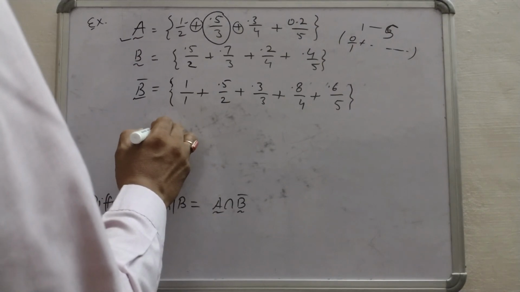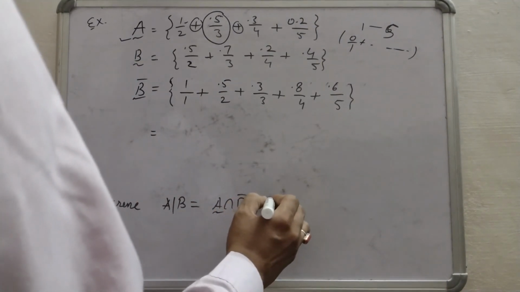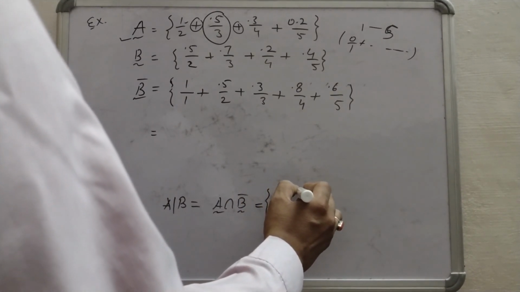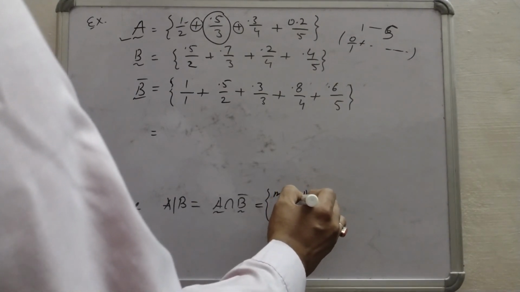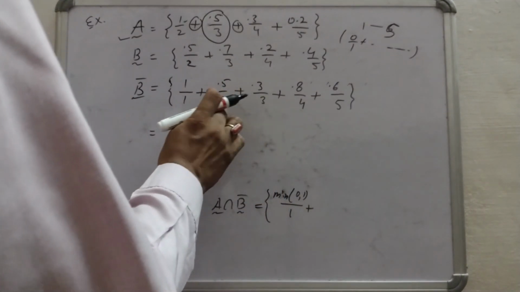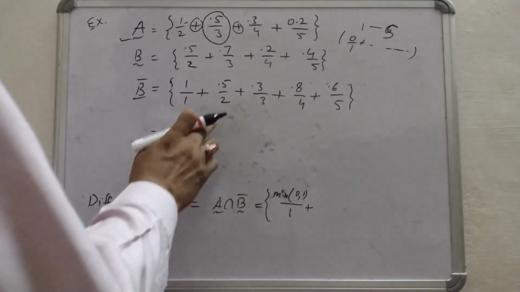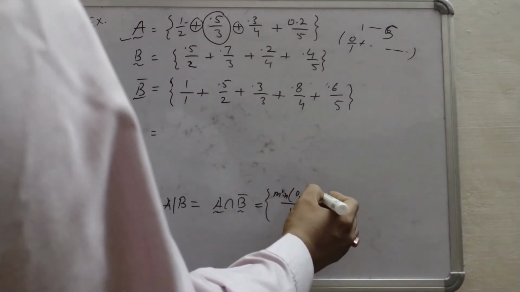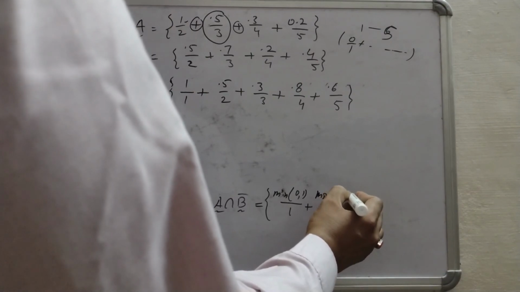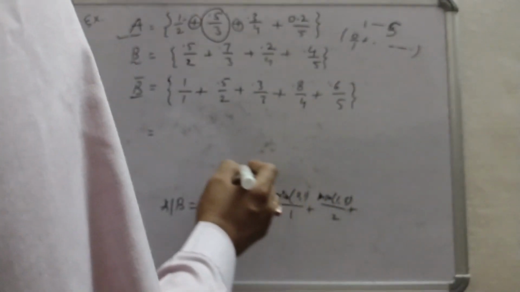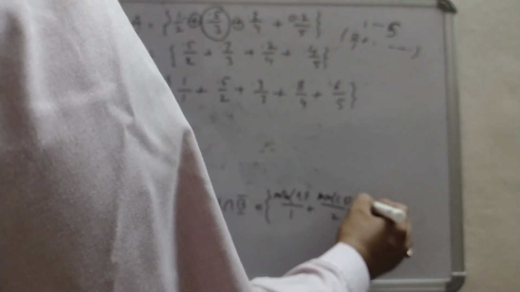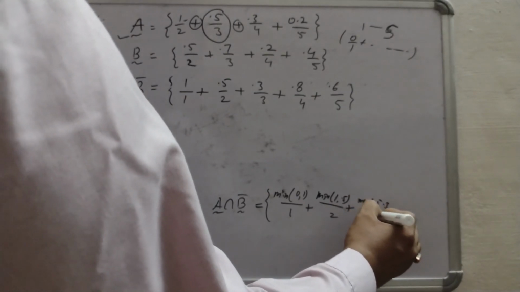So this can be written as minimum of 0 and 1 for element 1, plus, for 2, minimum of 1 and 0.5 upon 2, plus, for 3, minimum of 0.5 and 0.3 upon 3.